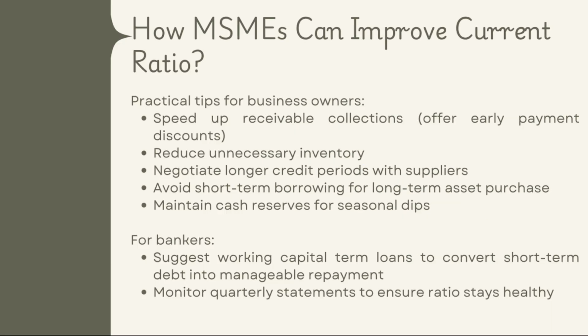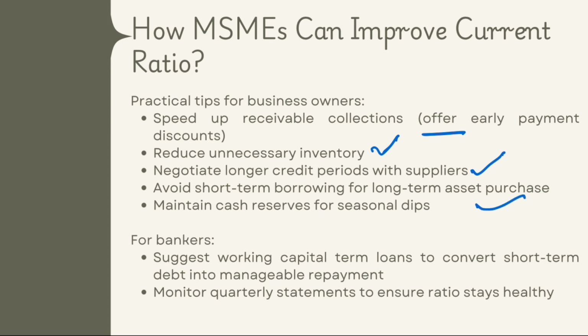Now how can MSMEs improve the current ratio? Here's a practical tip from my side for business owners. Speed up your receivable collections. You can offer early discounts for this. Reduce your unnecessary inventory. If your inventory is stale, you know that this item is not sellable in the market, replace it. Negotiate longer credit terms with the suppliers. Avoid short term borrowings for long term asset purchase.